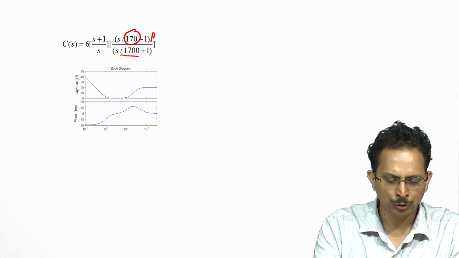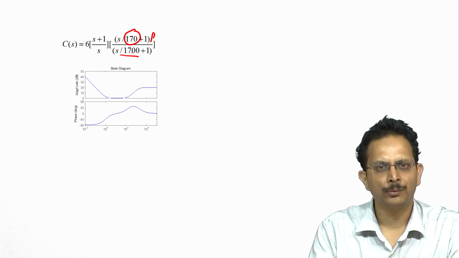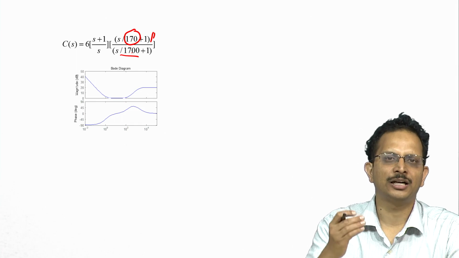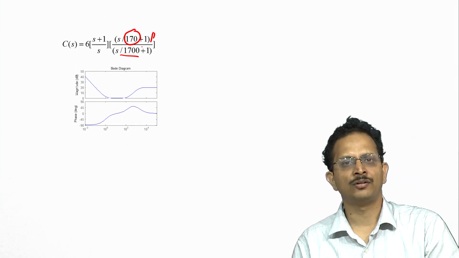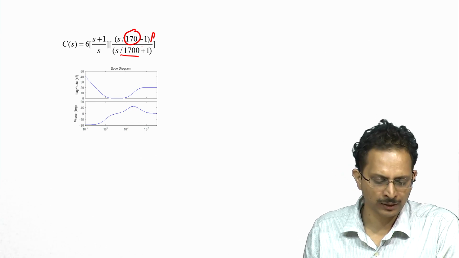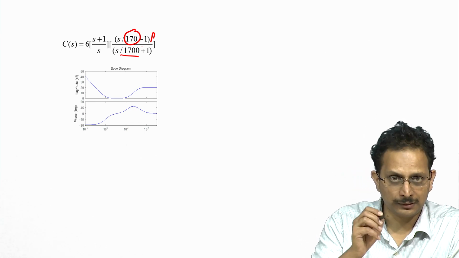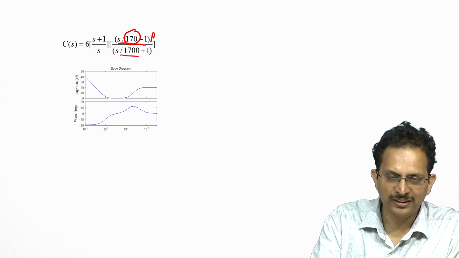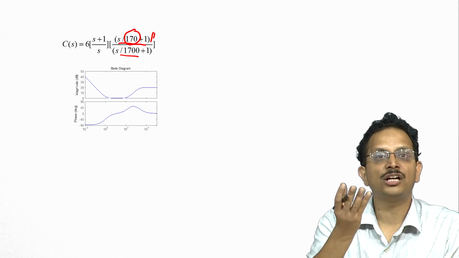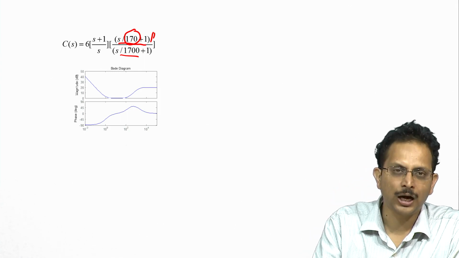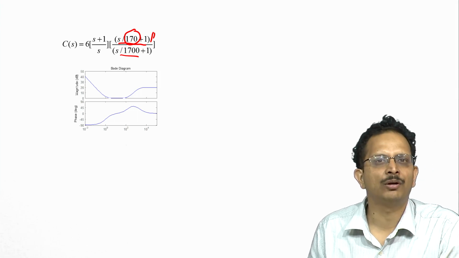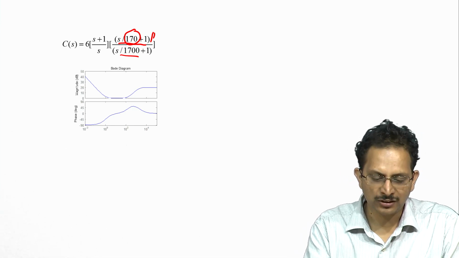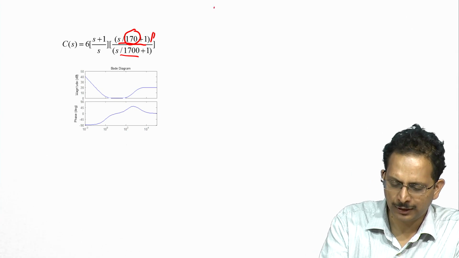It is there only to ensure that the numerator polynomial and the denominator polynomial are either of similar degrees or the denominator polynomial is slightly of higher degree. In this case I have chosen it to be of identical degrees, both of them second degree polynomials. The term that we are interested in though is this term, s by 170 plus 1, and this term ends up supplying close to 45 degrees phase around the gain crossover frequency, namely 158 radians per second. And it does not affect the magnitude characteristics below 170 radians per second.